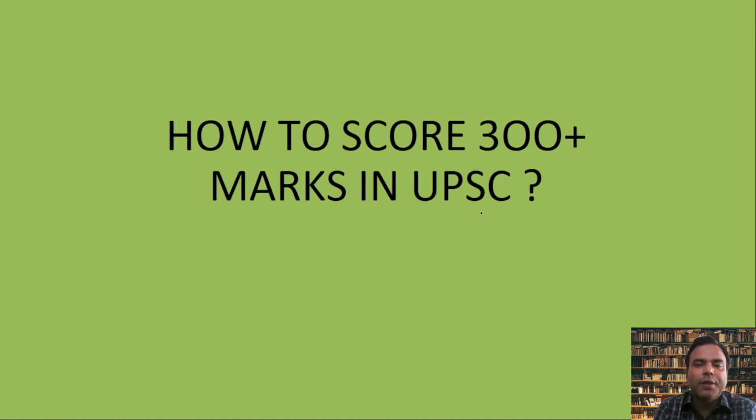Now the question arises: how to score 300 plus marks in the optional to secure a place in the Lal Bahadur Shastri Academy? For that you have to lay down a proper strategy for getting recommended finally. So what is the strategy? You must know what UPSC is asking in the geography optional. Then, like the other aspirants who scored 320, 325, 330, whatever they are doing, you have to do the same thing. And I will make sure that you are following this.